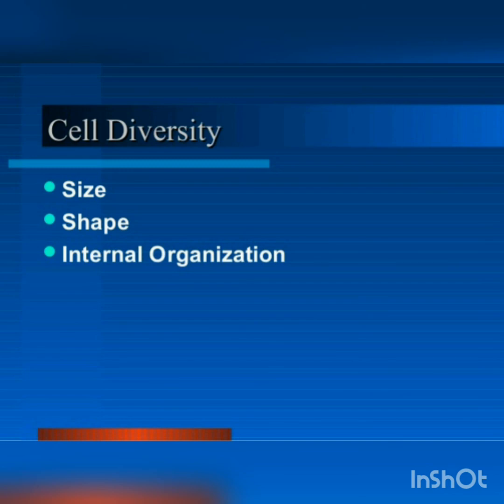The size of the cells has no relation with the size of the body of an organism or animal. It's not necessary that the cells in an elephant be much bigger than the cells in a rat. The size of the cell is related to its function. Nerve cells, for example, both in elephant and rat are long and branched. They perform the same function, that of transferring messages. So this is about the size of the cell.